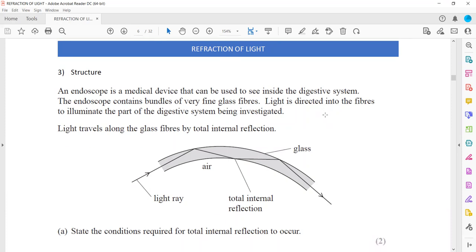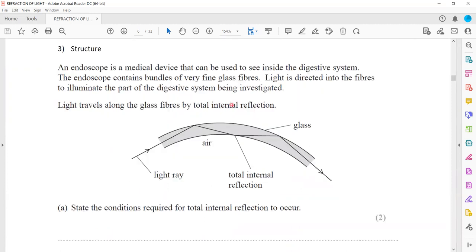The light is directed into the fibers to illuminate the part of the digestive system being investigated, for example, checking inside the stomach. So light will undergo multiple internal reflections, which we call total internal reflection, as the angle of incidence is more than the critical angle. State the condition required for total internal reflection to occur.